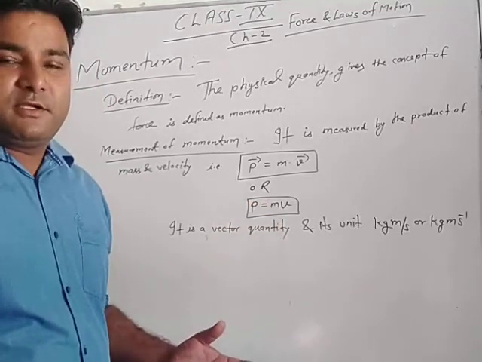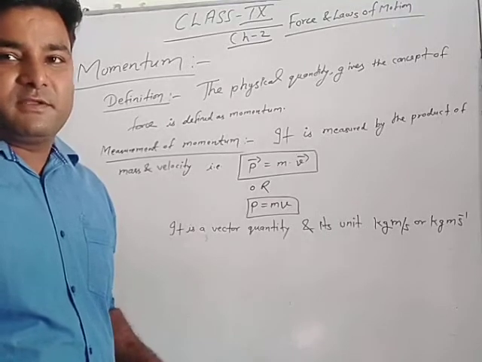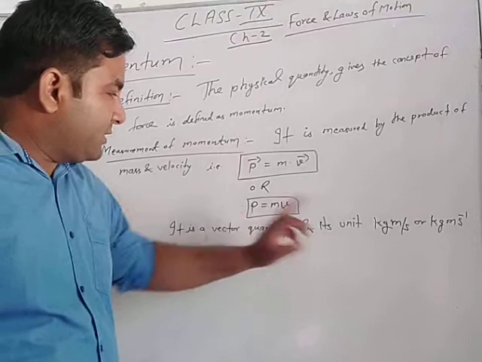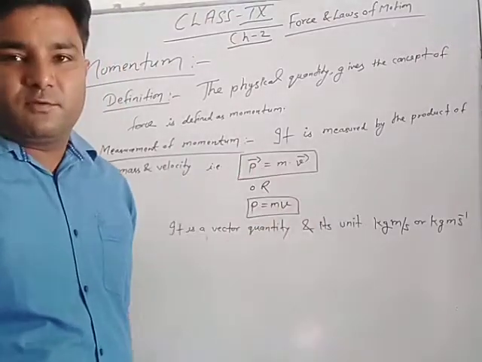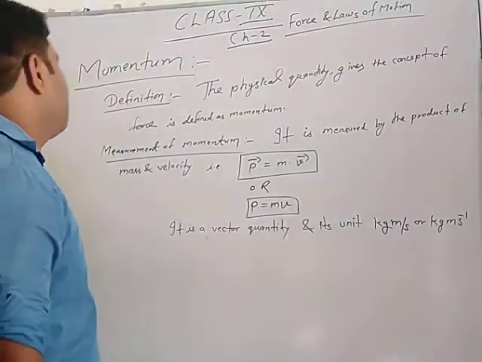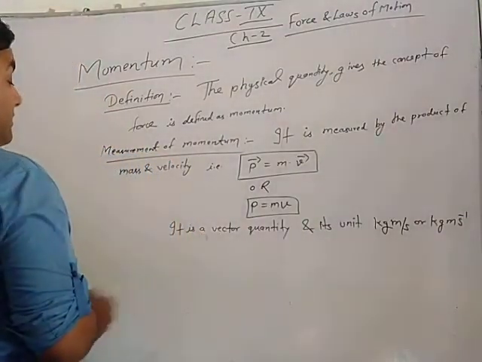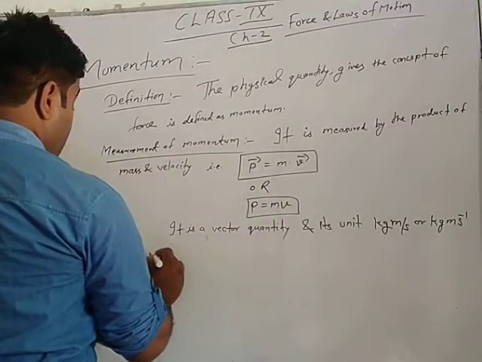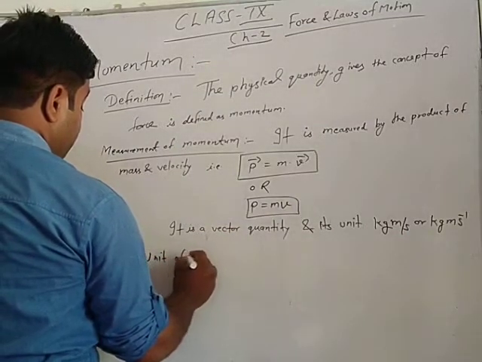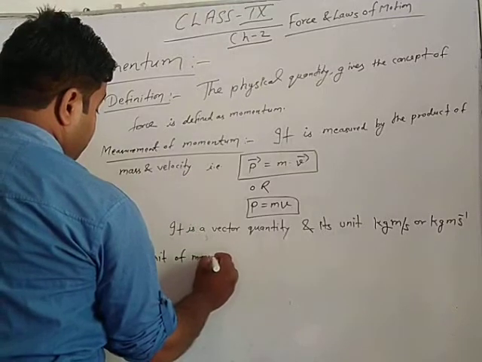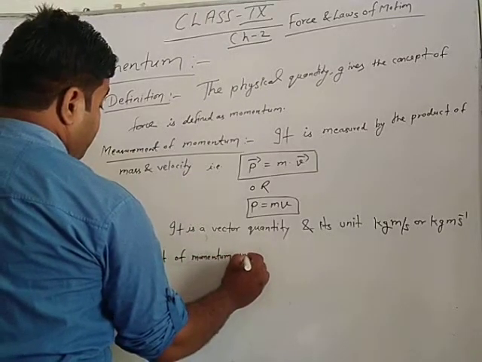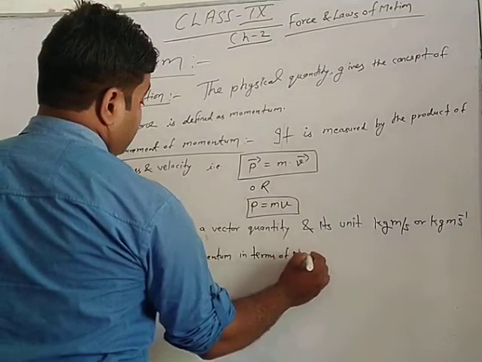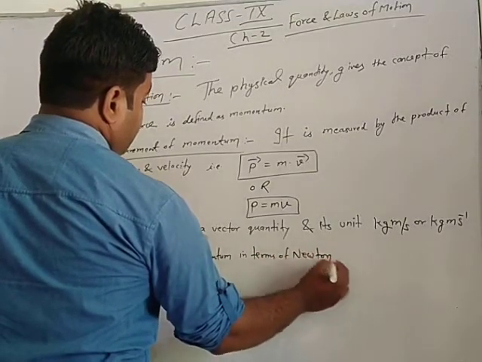Suppose a physical quantity of 20 Newton second is given, then which quantity is it? When you know the unit of momentum in terms of Newton, then you can identify it, otherwise there will be a problem. Let's see. Unit of momentum in terms of Newton.